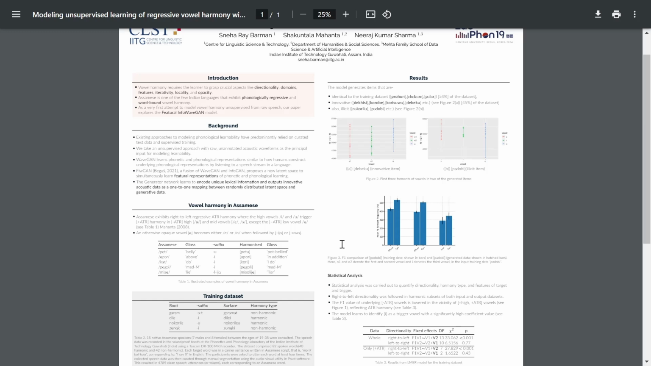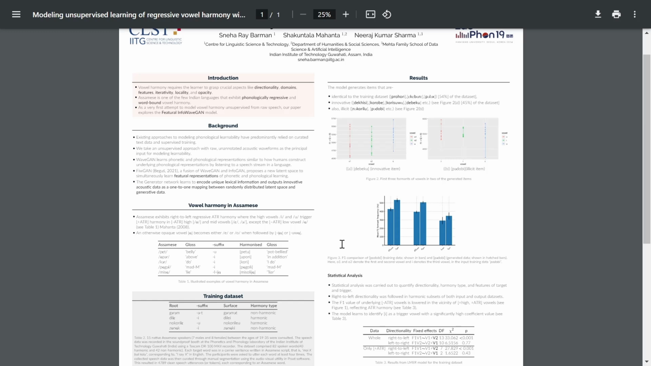Then we move on to the statistical analysis, to identify the learning of discrete categories related to vowel harmony. We quantify the presence of ATR vowel harmony by analyzing the formant values of the training and the output items, and we see that the F1 value of the minus ATR vowels is lowered in the vicinity of the plus ATR vowels, and then there are effects in F2 and F3 too. So we quantify that yes, it has ATR vowel harmony.